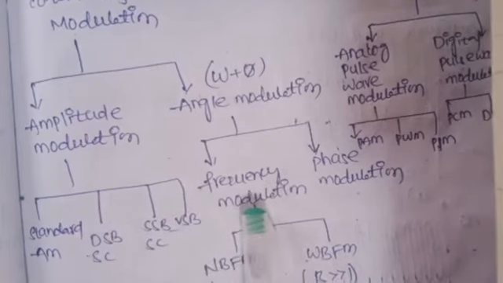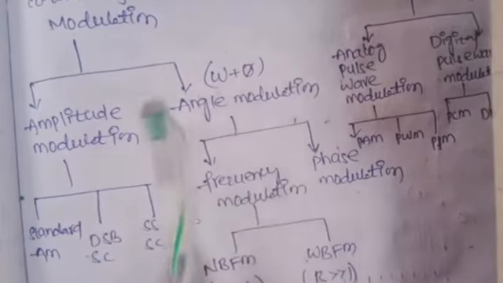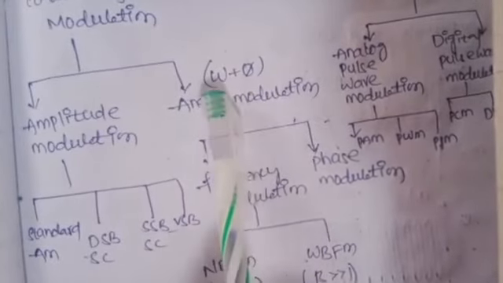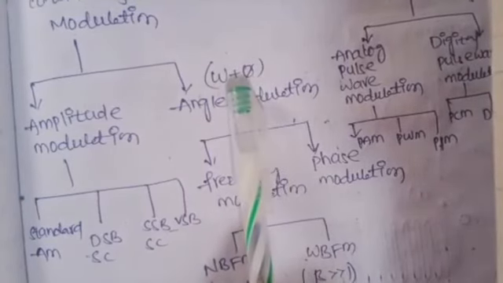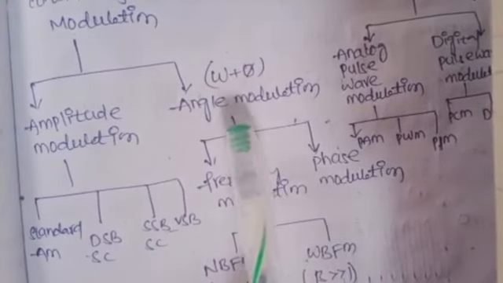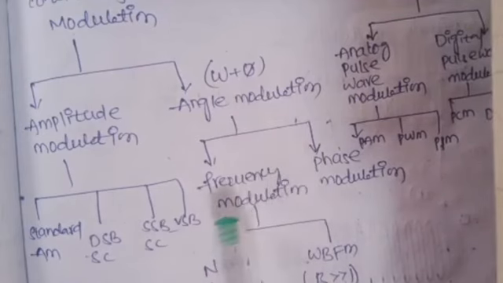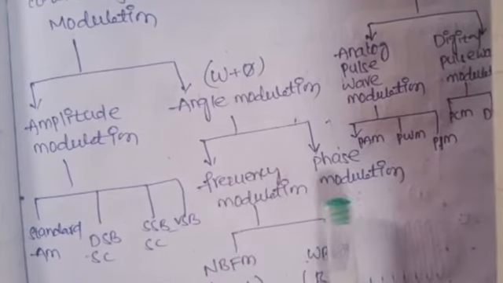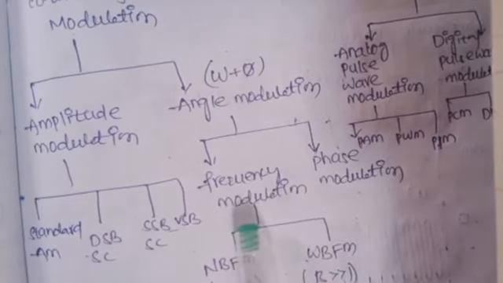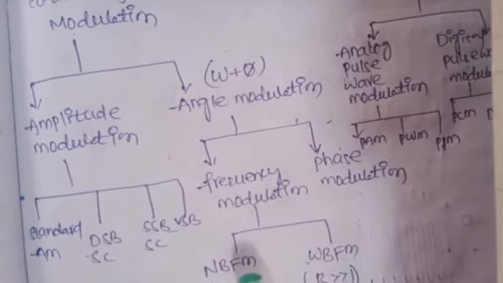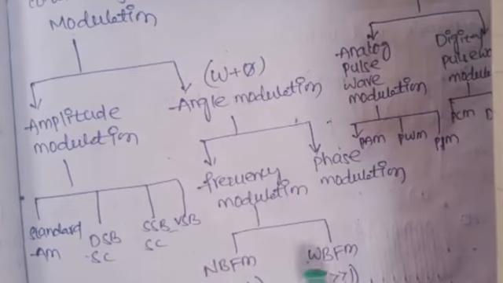Again here in angle modulation, the angle of continuous wave consists of frequency and phase. Based on those two characteristics, angle modulation is classified into two types, frequency modulation and phase modulation. Frequency modulation, based on the modulation index, is further classified into two types.